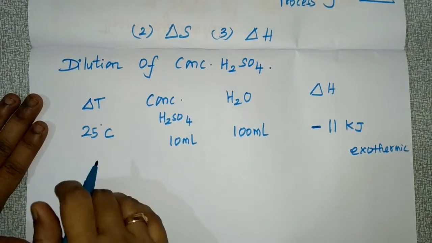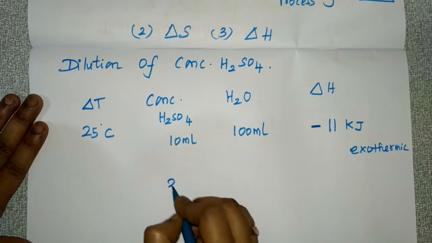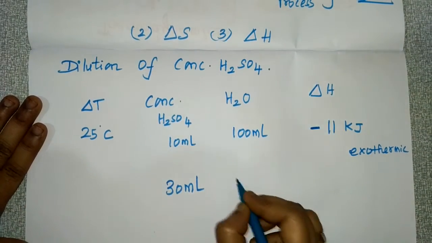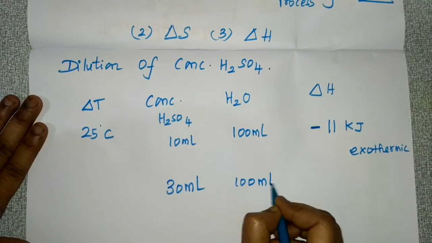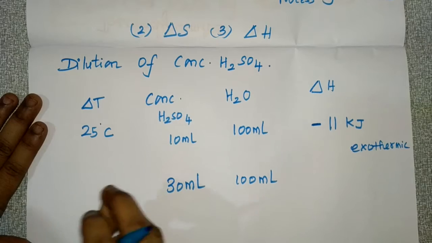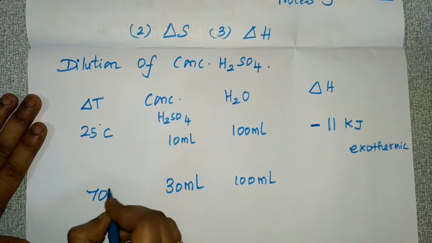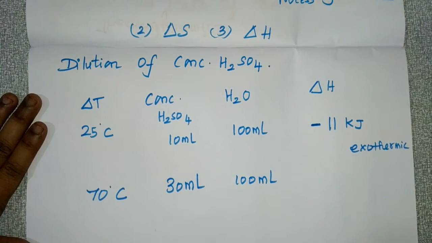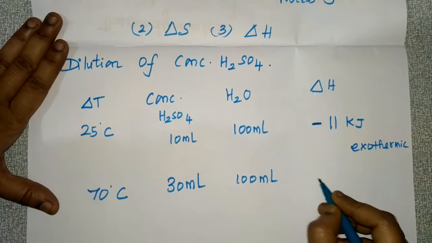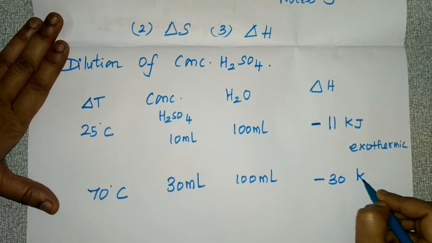And you are increasing the volume of concentrated sulfuric acid. For example, you are taking 30 ml of concentrated sulfuric acid and the same 100 ml of water you are going to add to dilute this acid. And here the temperature also increases, to 70 degrees Celsius, and the amount of heat evolved will be minus 30 kilojoules.